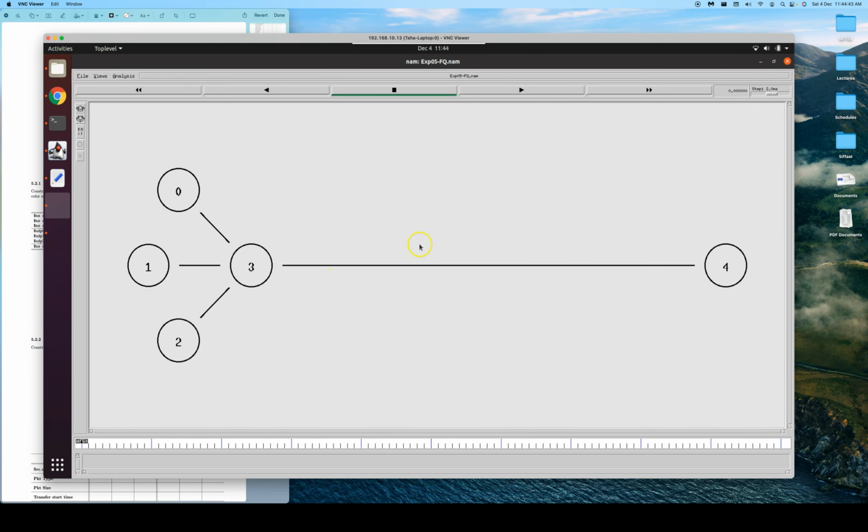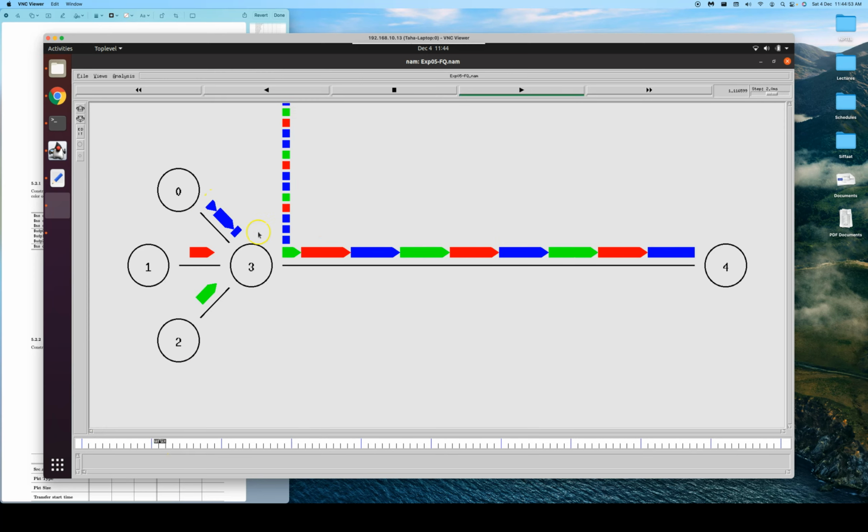And now when you get to the NAM here, when we play the animation, so after 1 second, we should see the packets flowing. So let's just fast forward it. We are into 1 second now, and we can see all the packets flowing. So now we can visually observe. So let me pause it here. We can visually observe that there are different data rates coming from 0, 1, and 2. Applications are generating at different rates to 3.